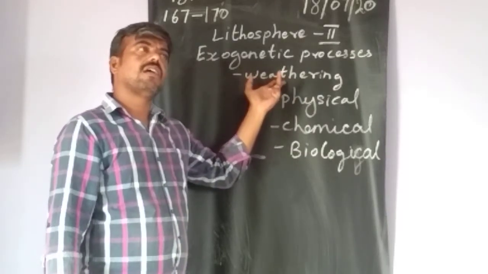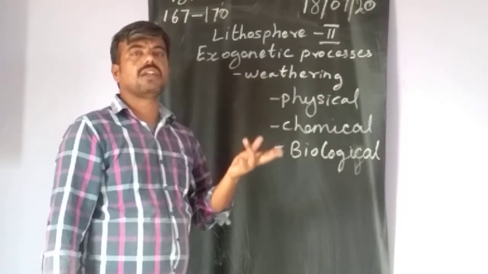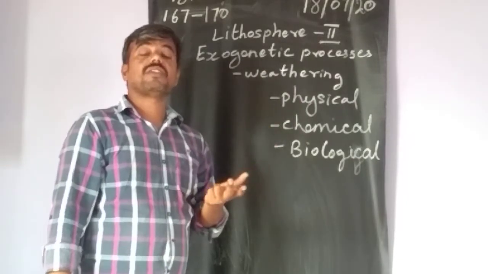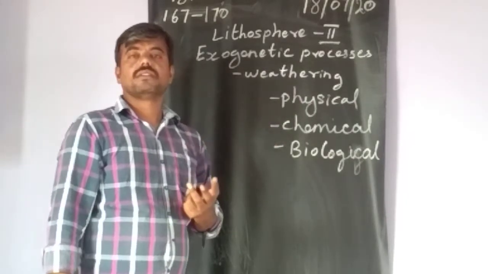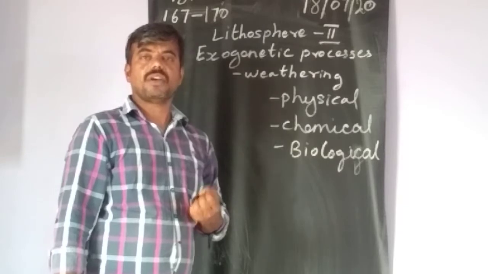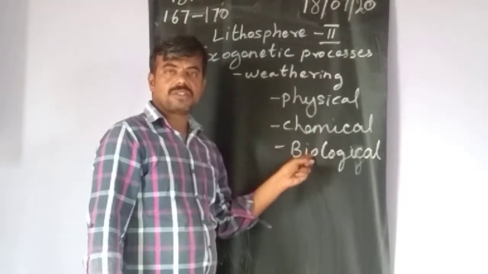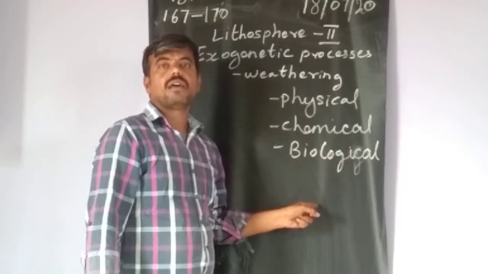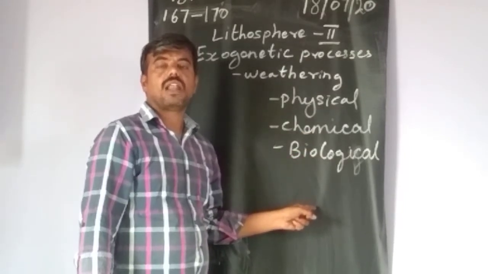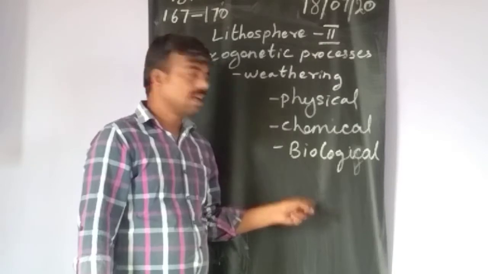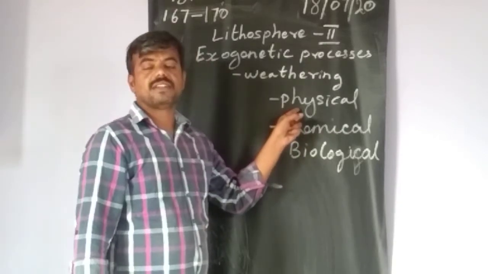Weathering is the decomposition and disintegration of the materials on the earth. How does it happen? Because of physical changes, chemical changes and biological changes, these are all happening. First we are going to see the physical changes.